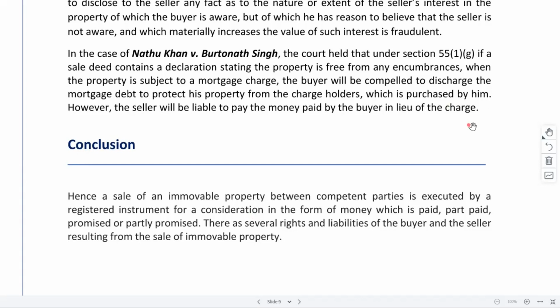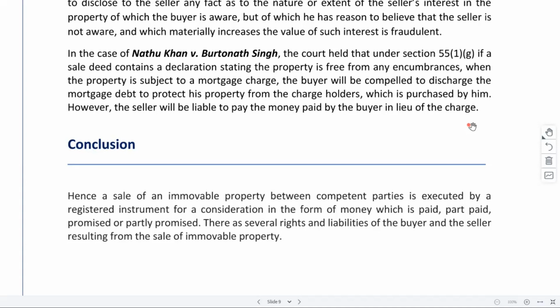That means in the agreement, when you get the property transferred, you will also mention that the property is free from any sort of liabilities, pending dues and so on. If those were there, you disclose them, and you may also mention that the buyer has agreed to pay them. Accordingly, he will deduct the amount from the purchase money. But if you have mentioned that it is free from any sort of liabilities, and later on it is found out that the property was on mortgage, what will the buyer do? Because he has already bought the property.